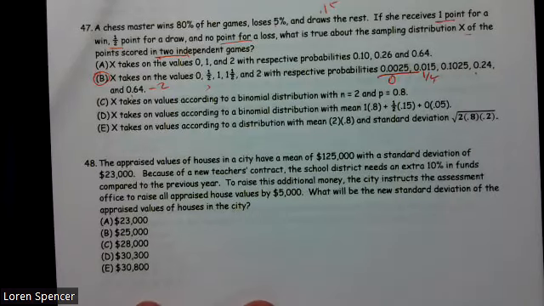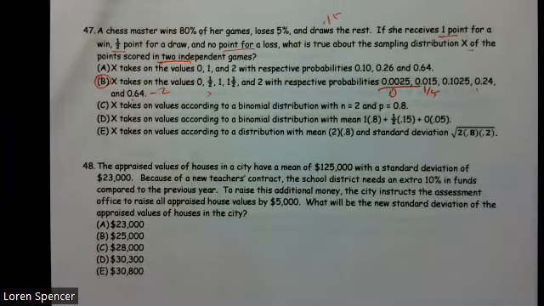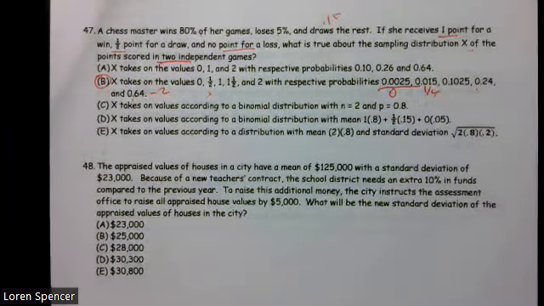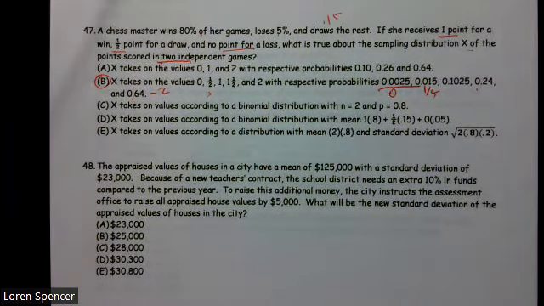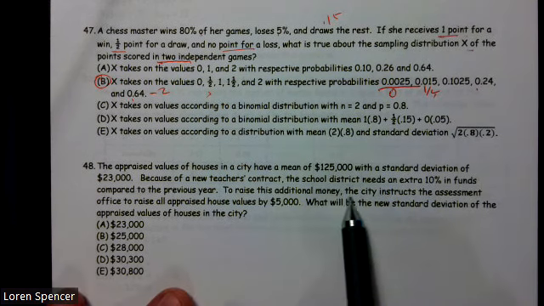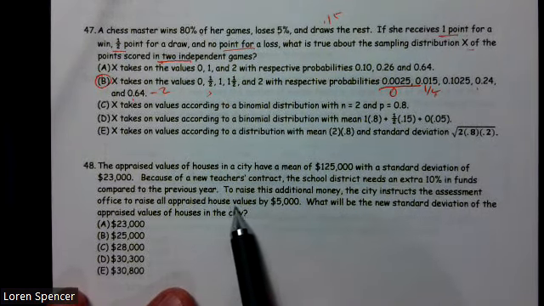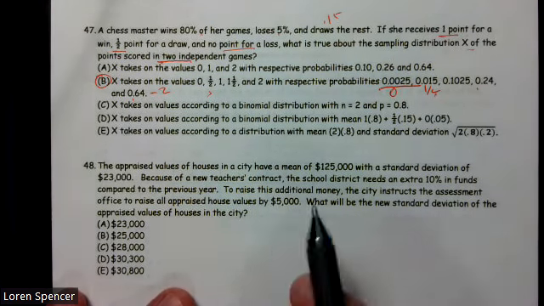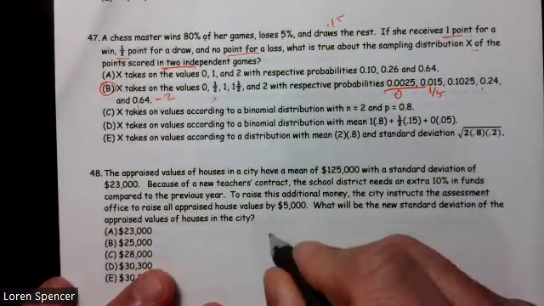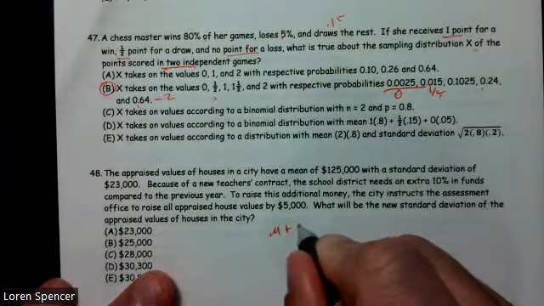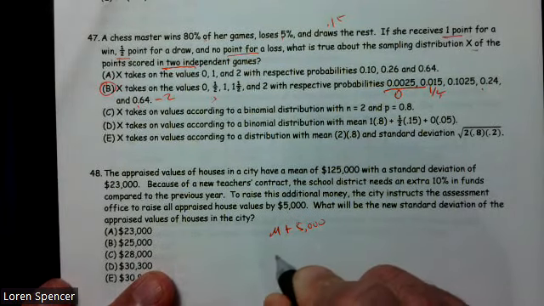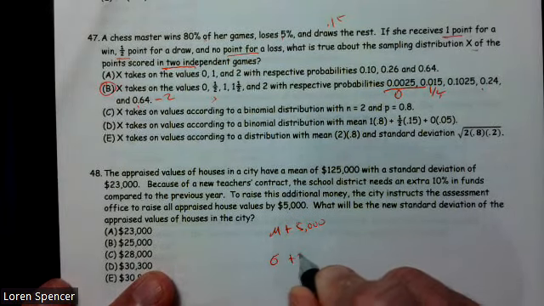All right, number 48. The appraised values of houses in a city have a mean of 125,000 with a standard deviation of 23,000. Because of a new teachers' contract, the school district needs an extra 10% in funds compared to the previous year. To raise this additional money, the city instructs the assessment office to raise all appraised values by $5,000. So they're taking the mean and adding $5,000. You're taking the standard deviation and adding $5,000.